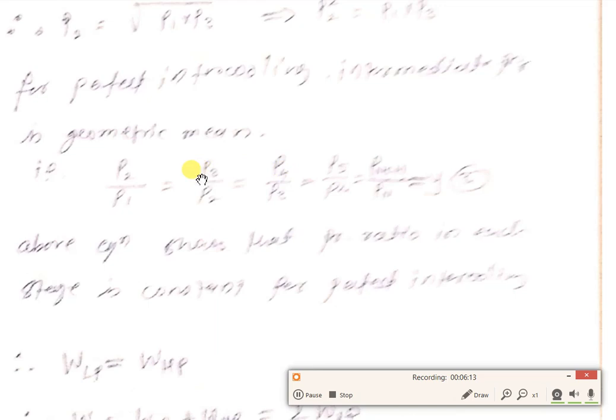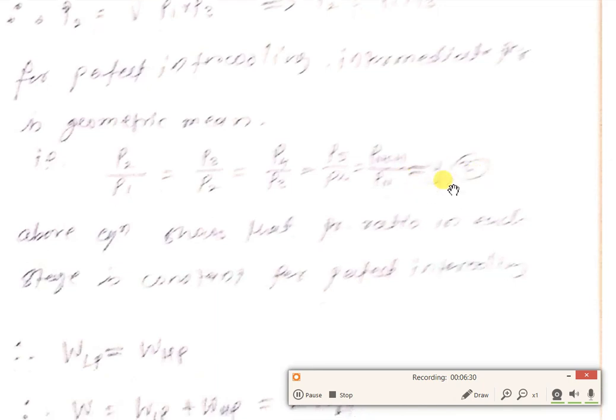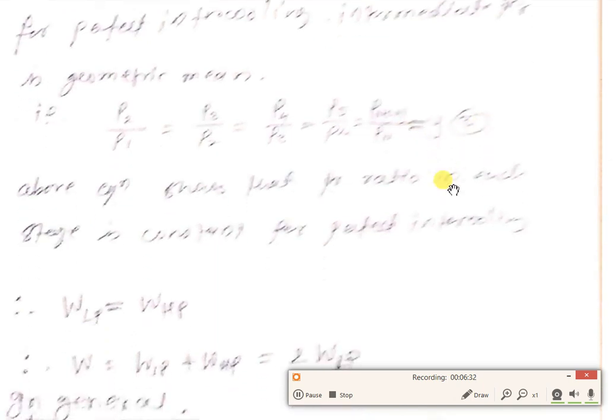Means for the first stage P2 is the maximum, for the second stage P3 is the maximum, for the third stage P4, for the fourth stage P5, and for the nth stage Pn plus 1 upon Pn, which is constant for all stages. Means for perfect intercooling, the pressure ratio is equally divided in its stages.